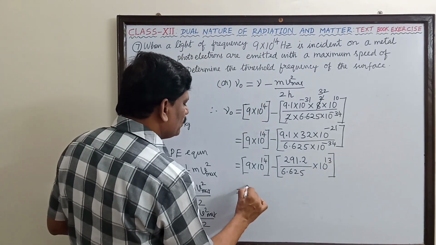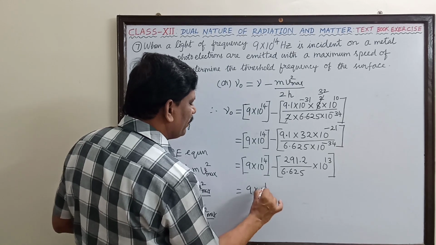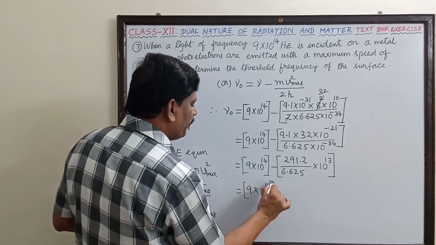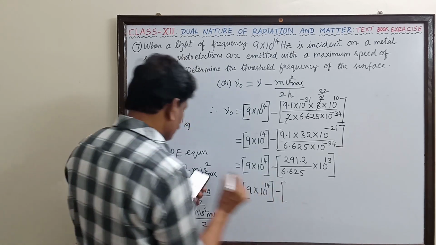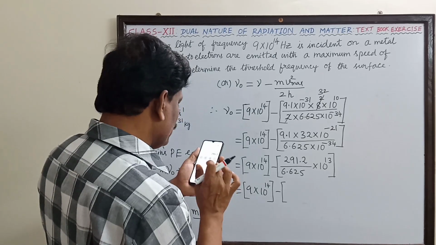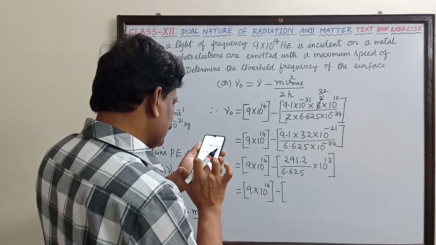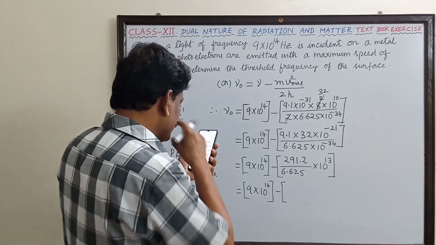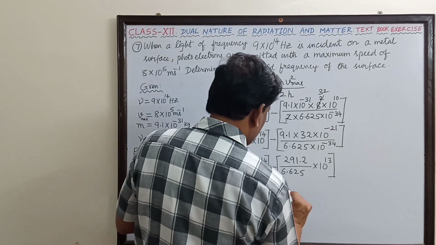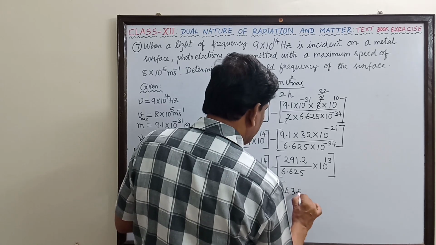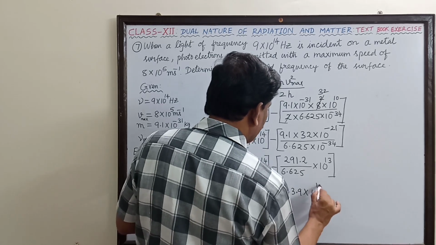So this is equal to 9 × 10^14 minus a second term: 291.2 divided by Planck's constant 6.625, which is 43.9 × 10^13.